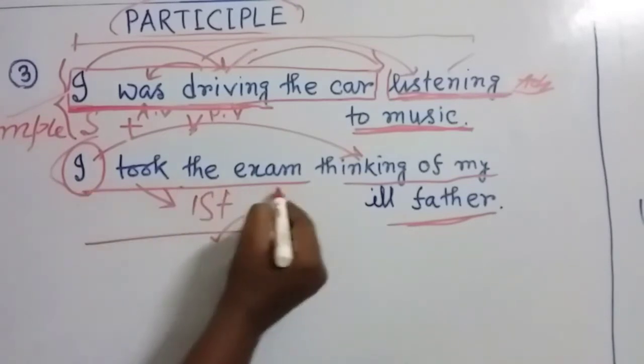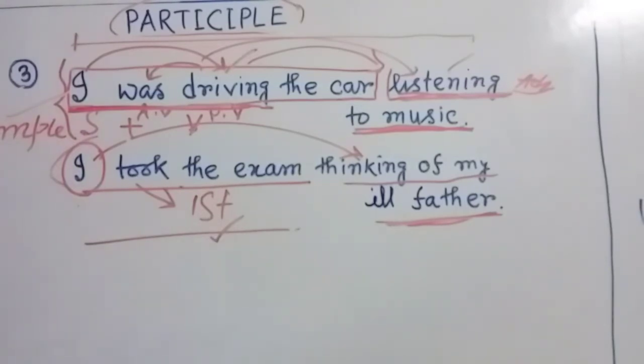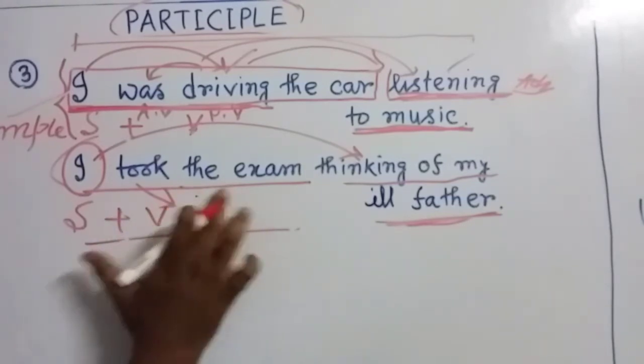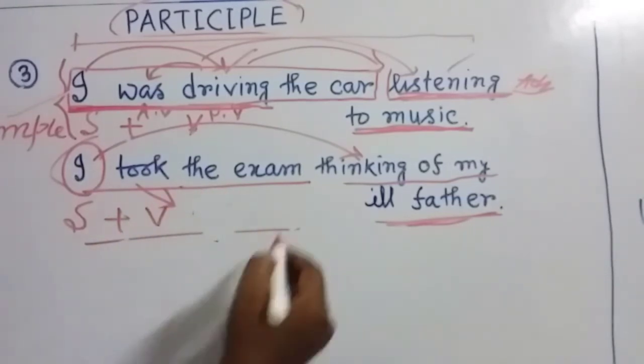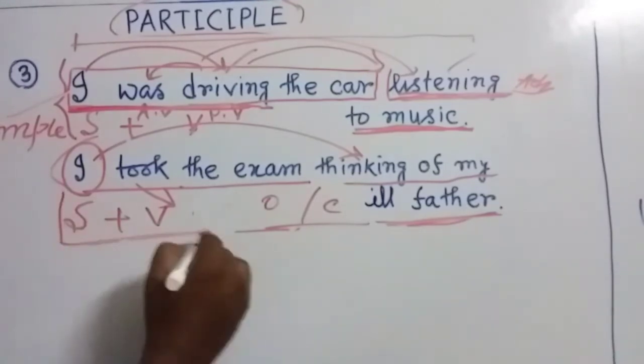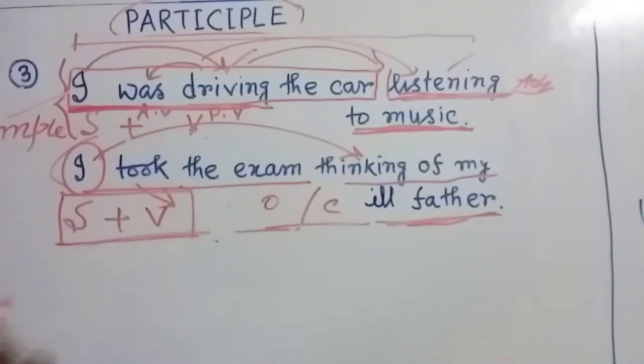Same thing here. I took the exam thinking of my father. So here, my dear friends, you can see only one subject is there and only one verb is there. This is the finite verb, and we are not concerned about object or complement. There may be different types of extensions in a sentence. That's not so important. We have to think whether there is one subject or one verb. Here there is one subject, one verb. Same thing here also, one subject, one verb. So it's a simple sentence. Now my dear friends, for using these types of activities in simple sentence, we use present participle.